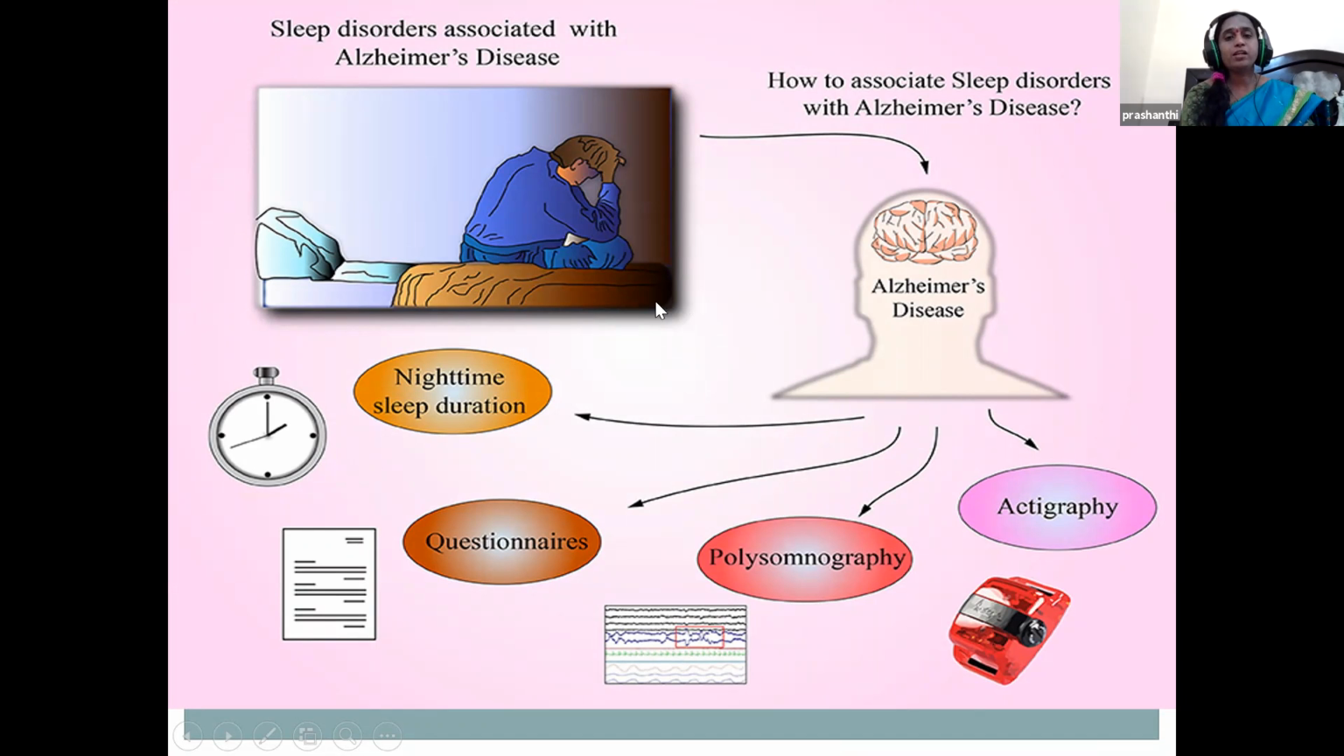So when you see children, many people in the late ages say that they do not get sleep during the night time. This disease is called Alzheimer's disease. That is when there is a shrinking of the brain cells.